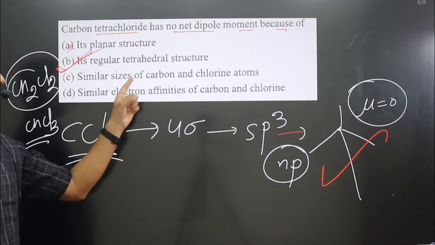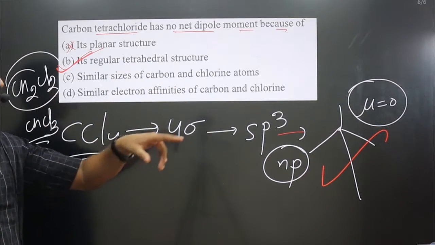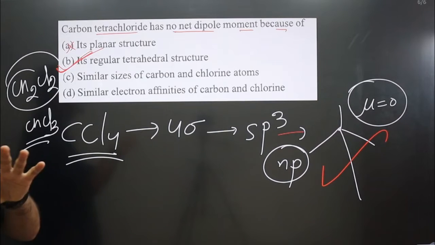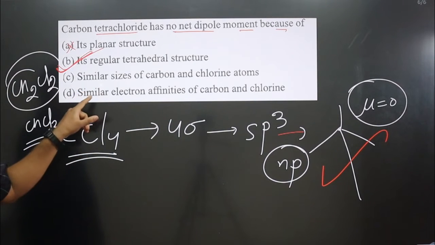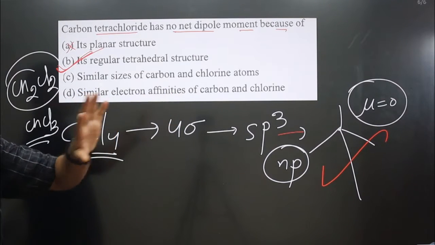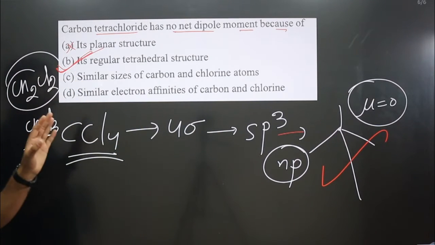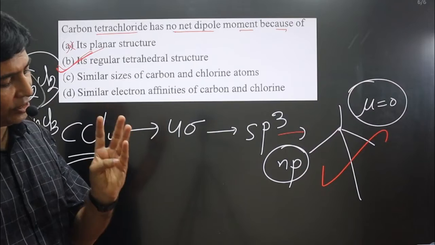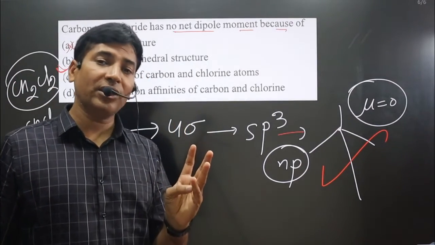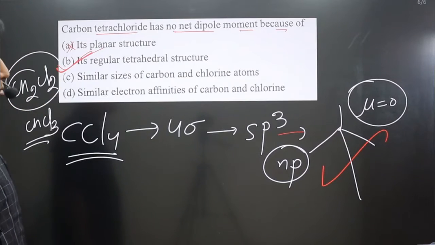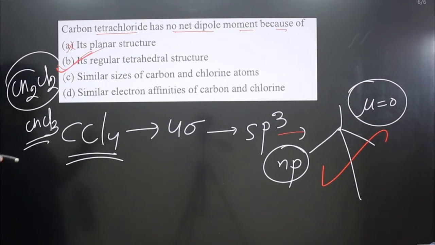Similar sizes of carbon and chlorine do not matter in the case of dipole moment. If we talk about electron affinity, that is a different thing. Similar electron affinities of carbon and chlorine, no, it does not matter at all. When we determine the dipole moment, geometry, electronegativity, lone pair, and bond angle are the factors we should use. Option B is correct.